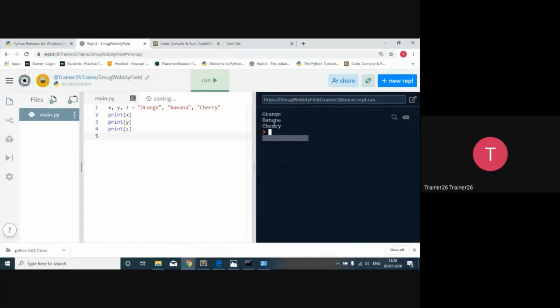So you can say orange, banana, and cherry. These are going to get allocated to the particular variables. Both are of string type.